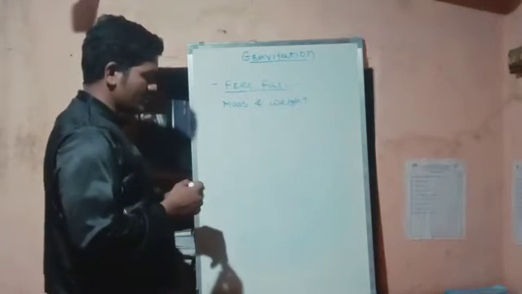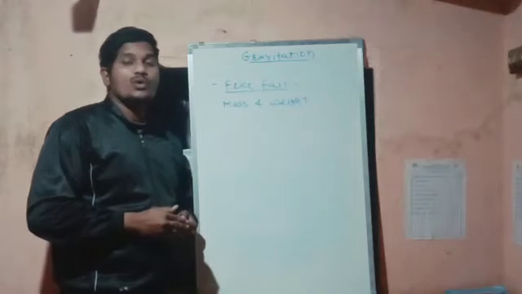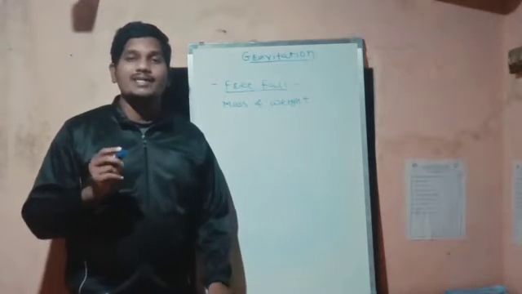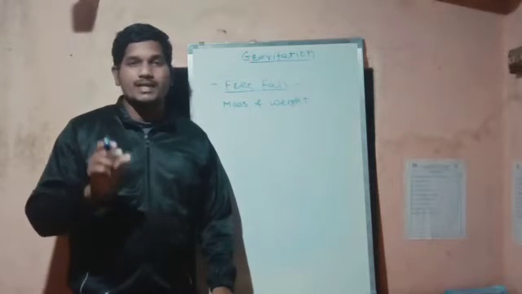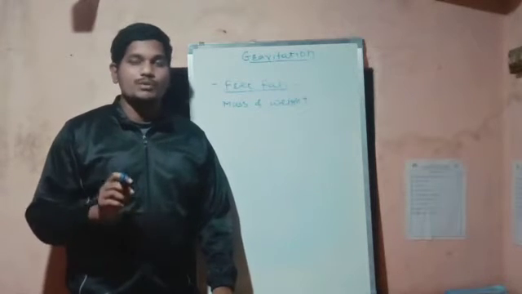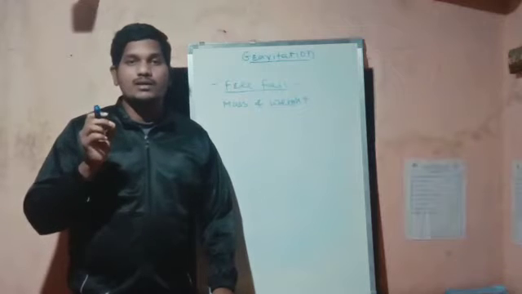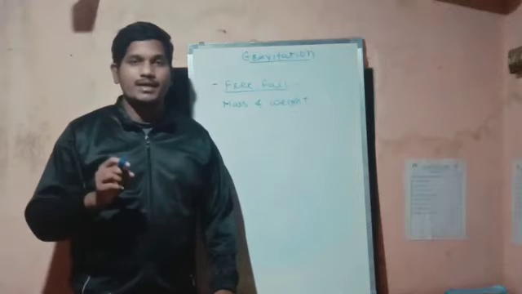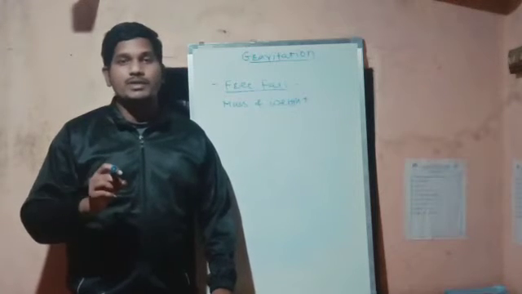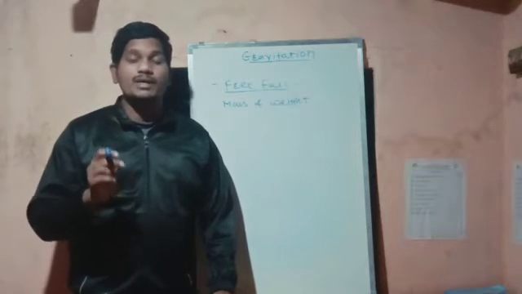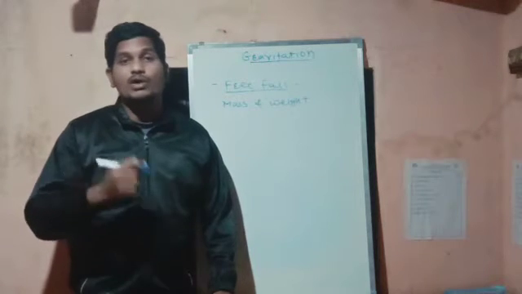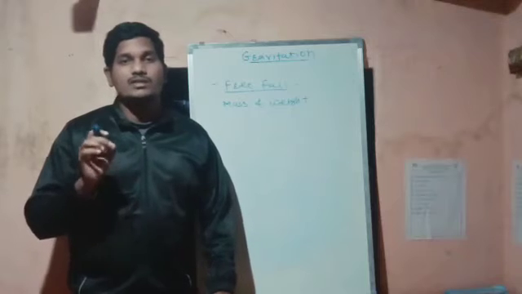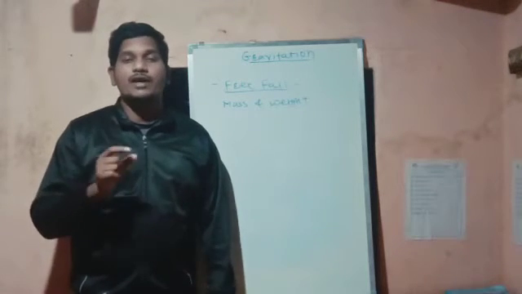So first of all we will discuss the mass. What do we mean by mass? Mass is defined as the total matter content in a particular object. Suppose a balloon is blown with air. The mass of that balloon will be the amount of air molecules present in that balloon. That is called mass. So this is how we can define mass.